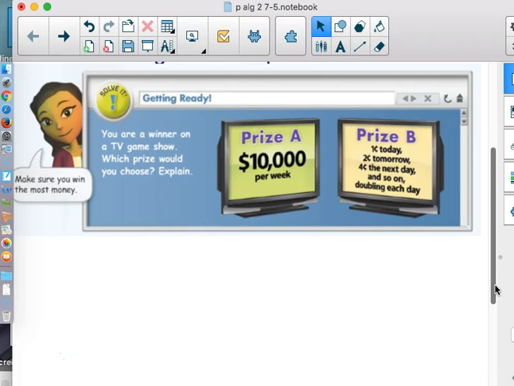And it takes a while. So you'd have a few days where you're not very happy. But now look what's happening. That's much more than $10,000 per week. Much, much more. And we went through that myth of the soldier and the strange request, where he said, bring me the chessboard with 64 spots on it, and I just want 1 kernel of wheat on the first one, and then double it for every other one. And it ended up being a massive amount of wheat. So at this point in the year, we know, hey, we should be taking prize B.